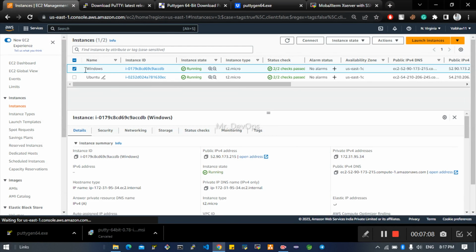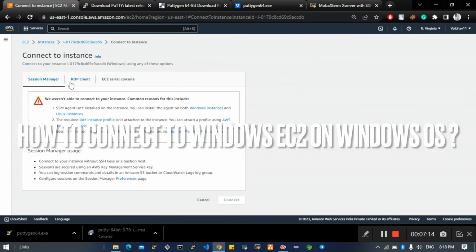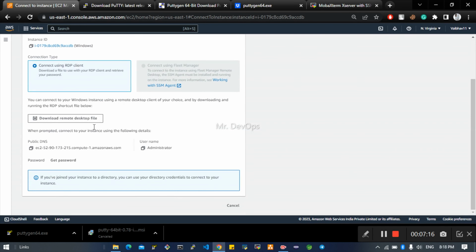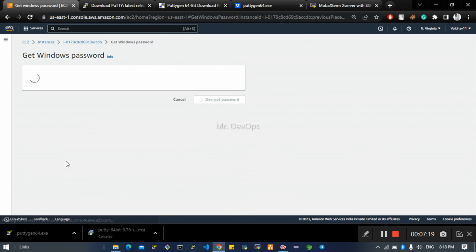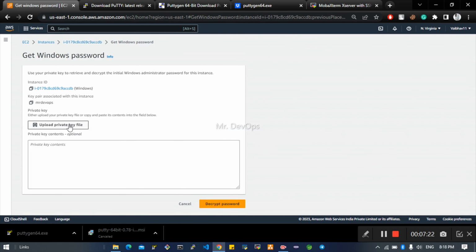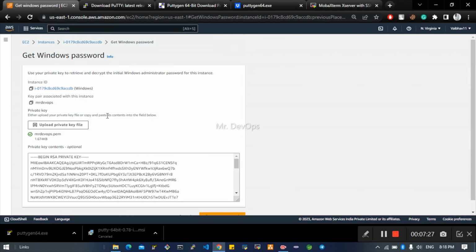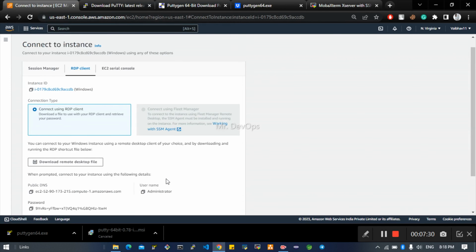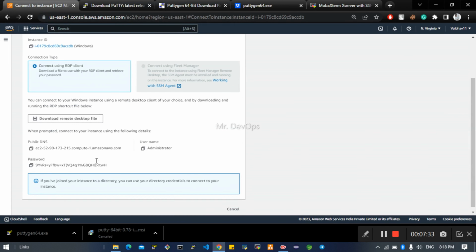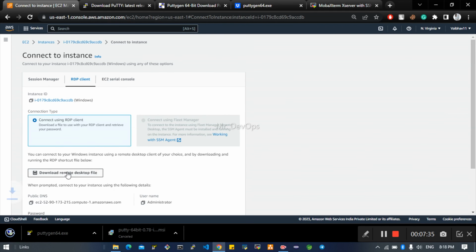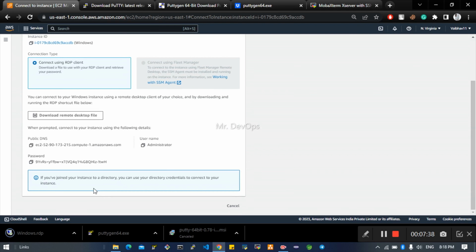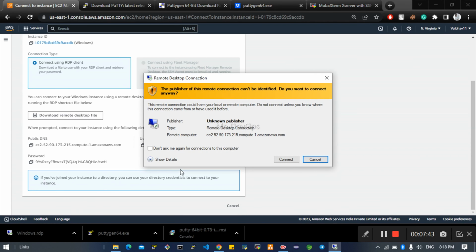So for Windows, you have to click on Windows, click on Connect, and come to this RDP client, and here you have to get the password. For that password, you have to upload your PEM file. Okay, this is our PEM file. I have uploaded this and I am decrypting the password. Correct. Now I am going to download this remote desktop file. Once I download this, just double click on this. You will get this message. Just click on connect.